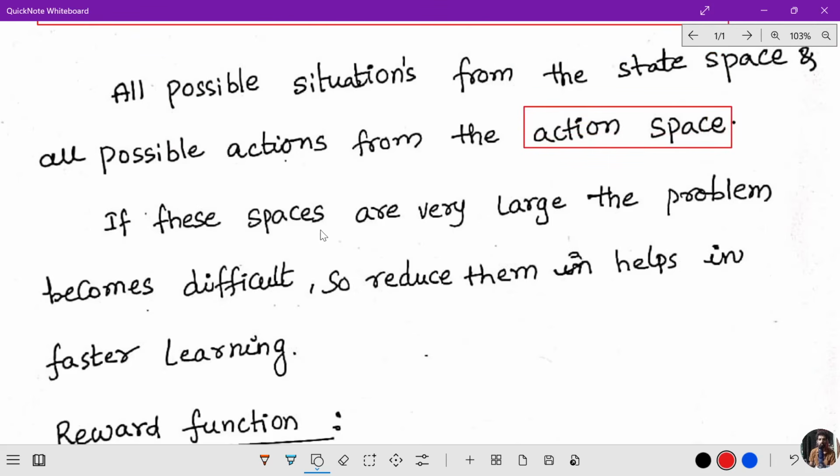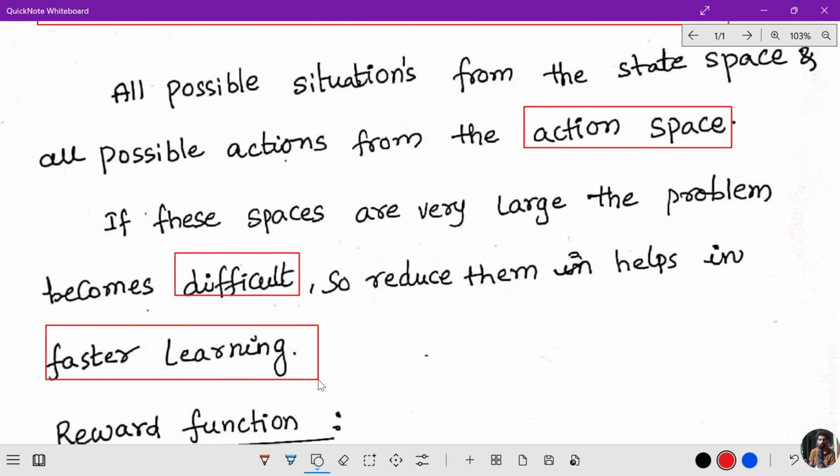If these spaces are very large, the problem becomes very difficult. So we need to reduce them, helping faster learning.